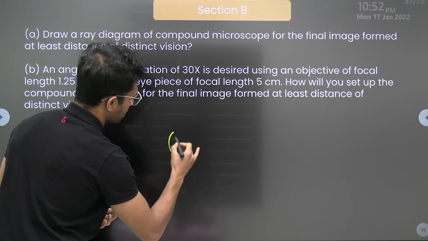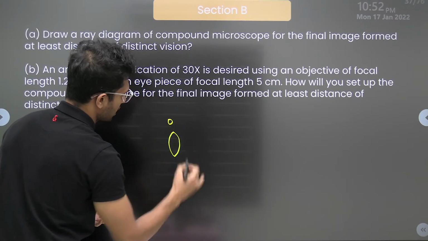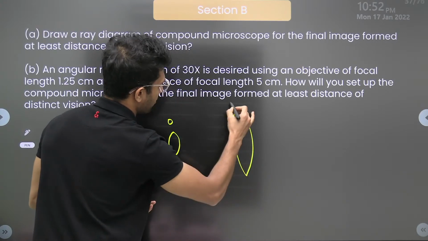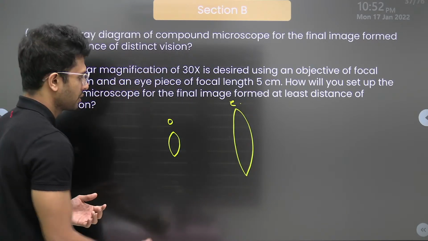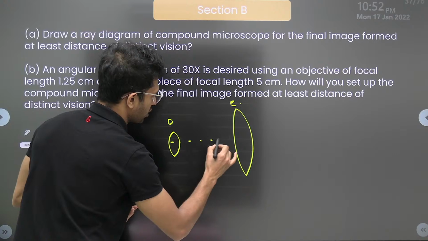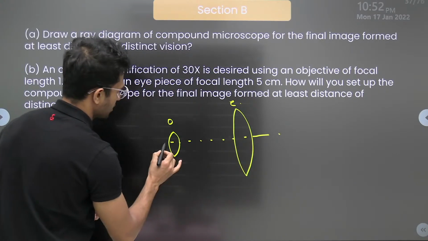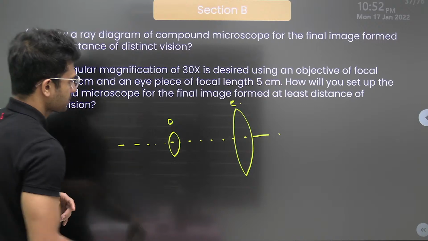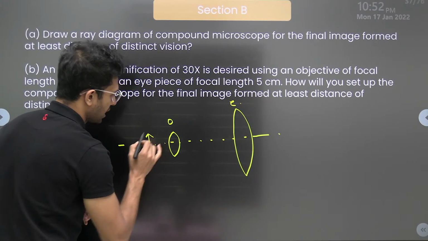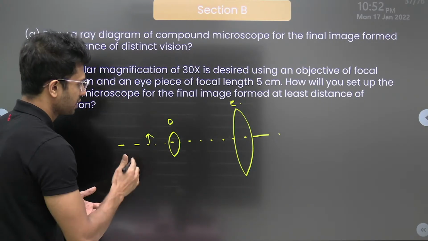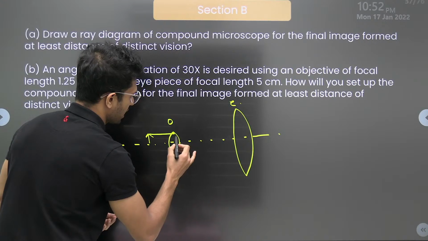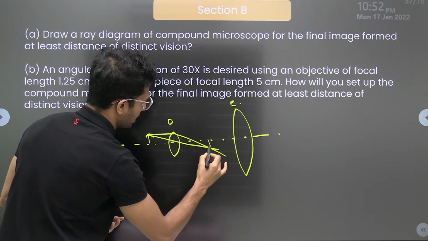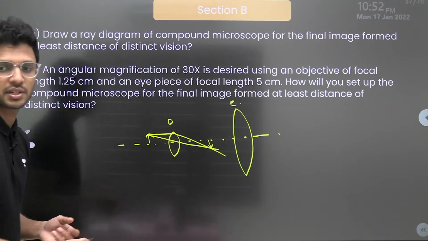So we have an objective lens, let's call it, and also we have an eyepiece. Let's call this the common principal axis as we have it here. Now, if we keep an object here in front of the objective lens, one of the light rays will be coming, and you can see that an image is formed here.